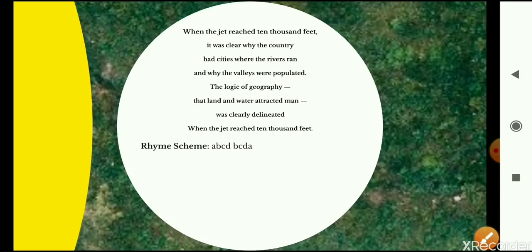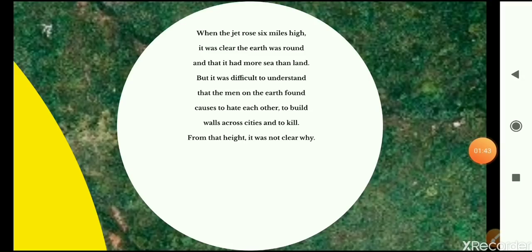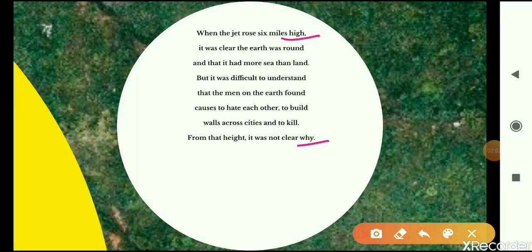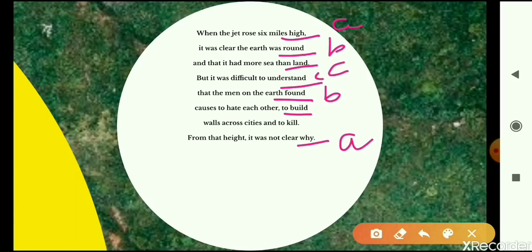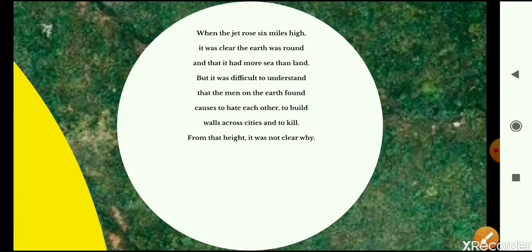Now let's move on to the next stanza, the final stanza. So this is the final stanza here. High rhymes with Y. We can code them both as AA. Round rhymes with found, BB. Land rhymes with understand and build, so C. And kill doesn't rhyme with anything. So the rhyme scheme becomes ABCD, CC, BCDA. If you notice, this rhyme scheme is different from the rhyme scheme of the other two stanzas, right? The rhyme scheme is ABCC, BCDA.